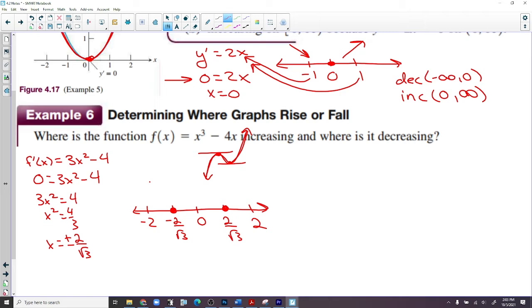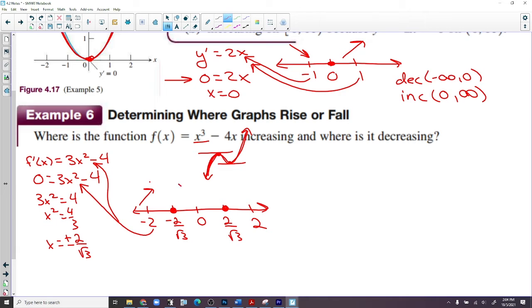If I don't let you use a calculator, this will factor, and we'll get some nice rational numbers. All right, plug -2 into the derivative, right here, it's the same thing. 12 minus 4 is positive. I don't even care what it is, I just care that it's positive. So this says this function increases from negative infinity to -2 over square root of 3. Yeah, we kind of knew that was going to happen. It increases, because we know what an x to the third kind of looks like.